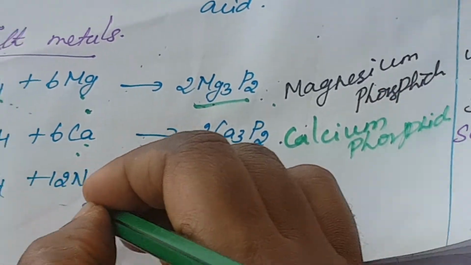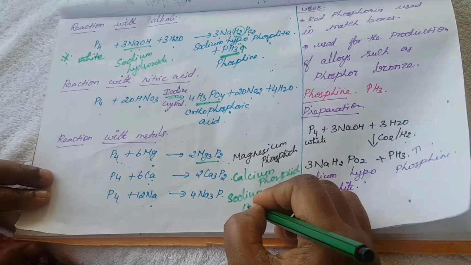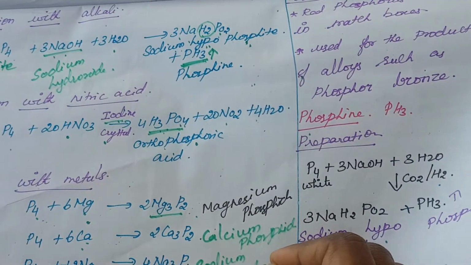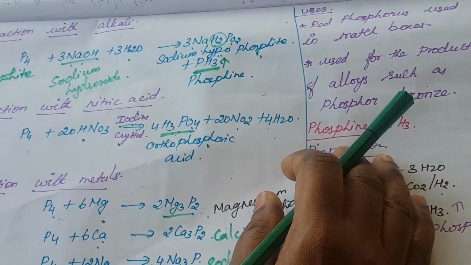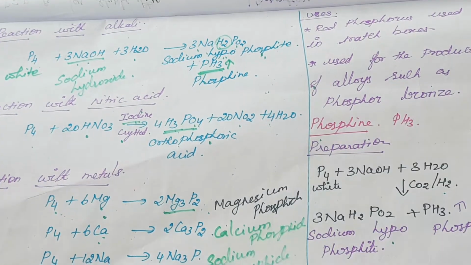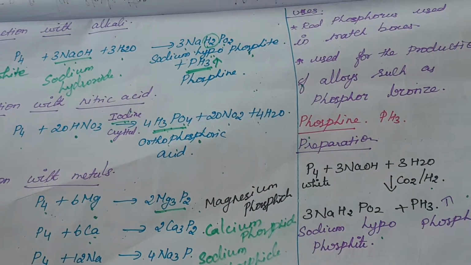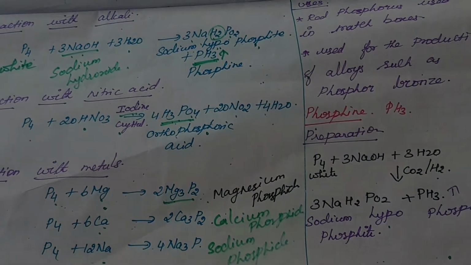Phosphide. Then sodium means that is sodium phosphide. Okay, so this is the reaction with metals. When phosphorus reacts with metals, it forms magnesium phosphide, and also calcium phosphide and sodium phosphide.